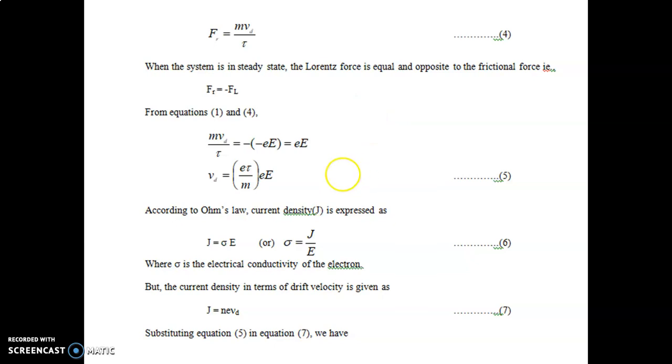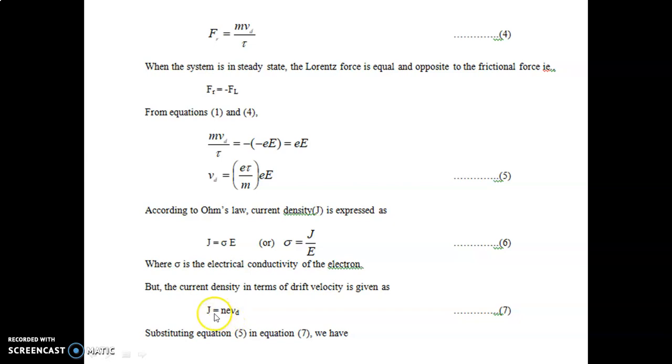Now what is our aim? Our aim is to derive the mathematical expression for electrical conductivity sigma. We know that sigma equals J by E, current density per unit applied electric field. We know what J is: current density equals n e into Vd. This is the formula for current density.